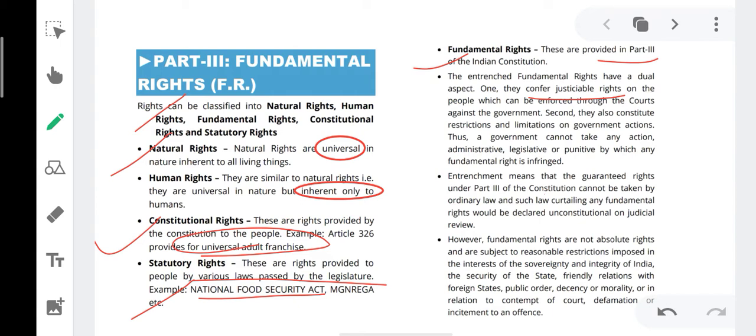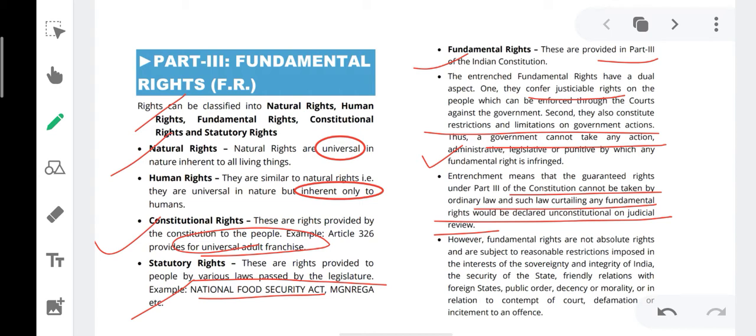Fundamental rights are restrictions and limitations on government action. Thus, the government cannot take any action, whether administrative, legislative, or punitive, by which any fundamental right is infringed. Infringement means that the guaranteed right under Part 3 of the Constitution cannot be taken away by ordinary law, and such a law curtailing any fundamental right would be declared unconstitutional on judicial review, which means